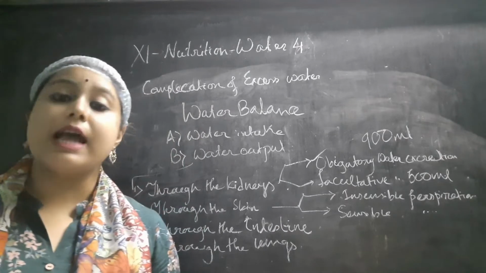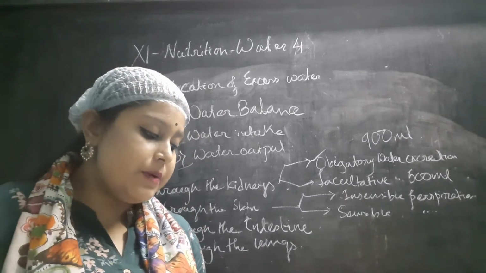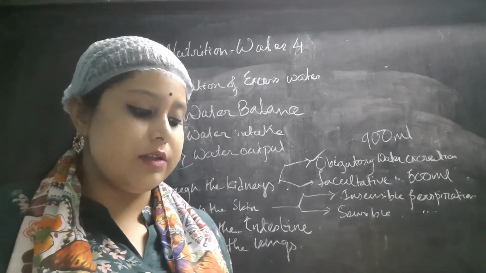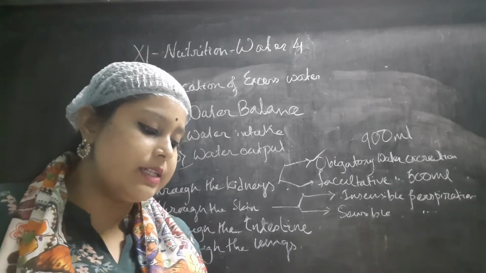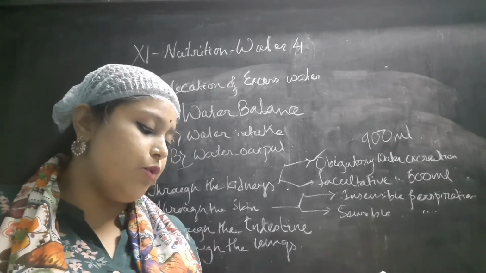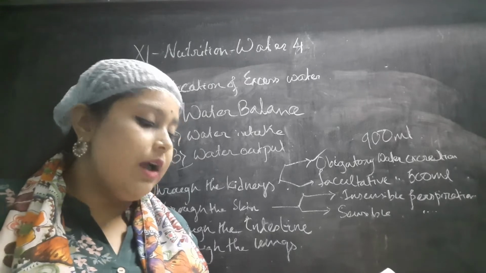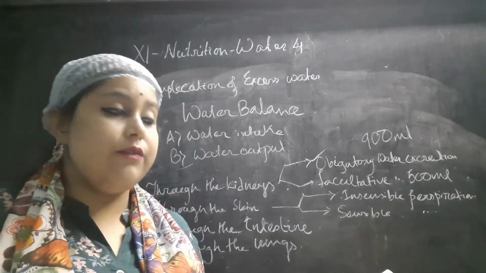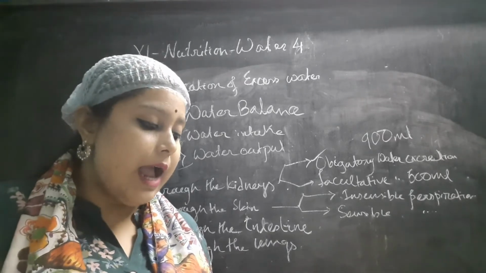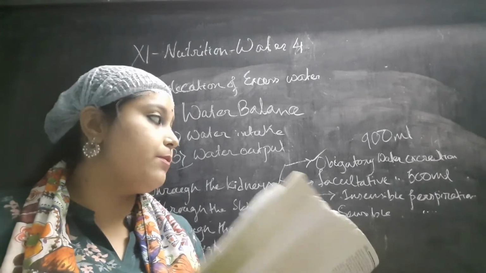And the second one is sensible perspiration. Sensible perspiration means the water loss by this route is highly variable. The amount could be more than 4 liters in a hot climate and for heavy workers, and it also helps to maintain body temperature.